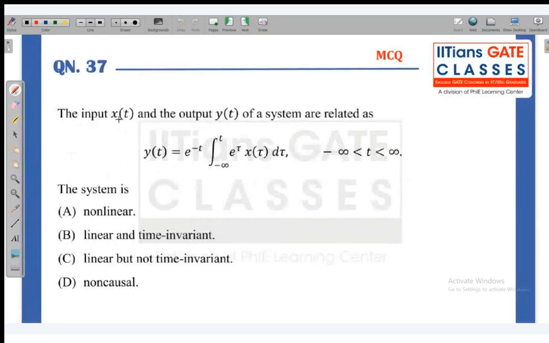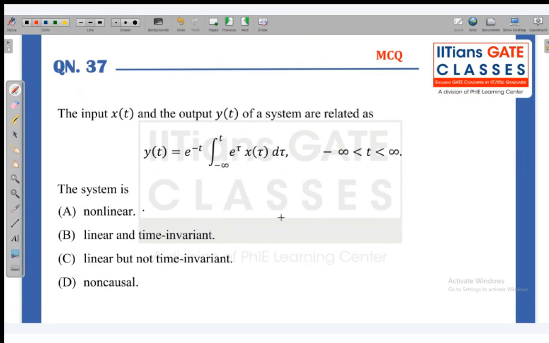Now the next question. The input x of t and the output y of t of a system are related as y of t is equal to e to the power minus t times the integration from minus infinity to t of e to the power tau x of tau d tau. Then the system is non-linear, linear and time invariant, linear but not time invariant, etc., and non-causal.